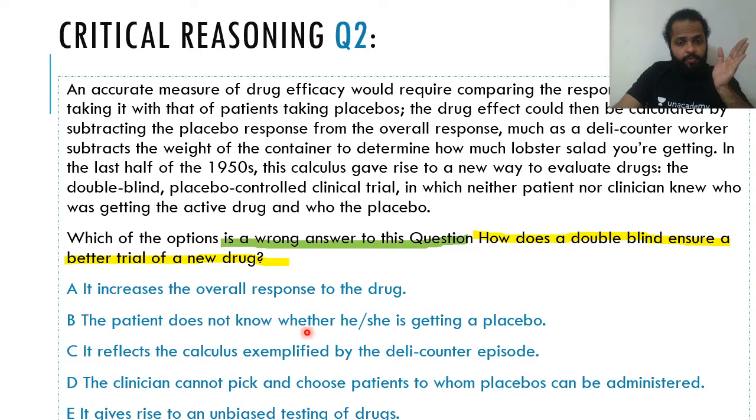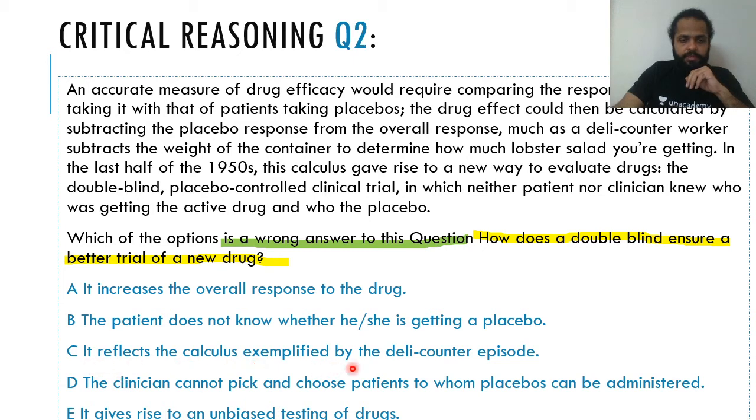The patient does not know whether he or she is getting a placebo. Fair enough. See guys, the double blind actually means that one blind is for the patient not knowing whether they are getting the placebo or not, and the second blind, it's called double blind because the second blind is about the clinician who's administering the drugs also not knowing which group is getting placebo and which is getting the active. So that's to avoid any biases from the side of the clinicians as well. So the patient does not know whether he or she is getting a placebo. Yes, double blind does take care of that. So this can be a right answer to this, and hence a wrong answer to this.